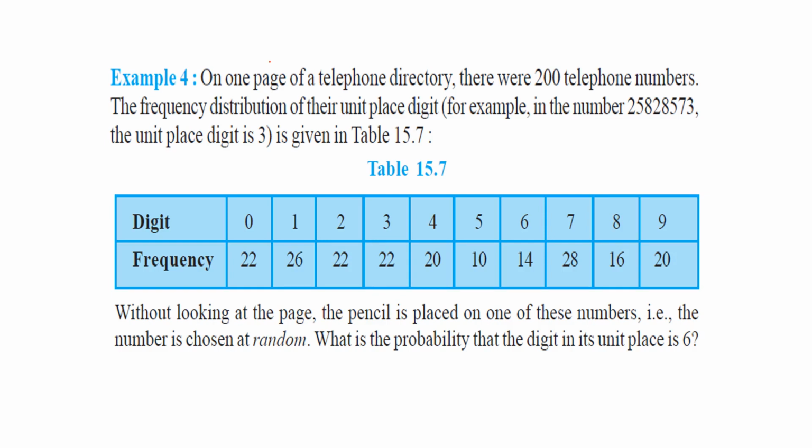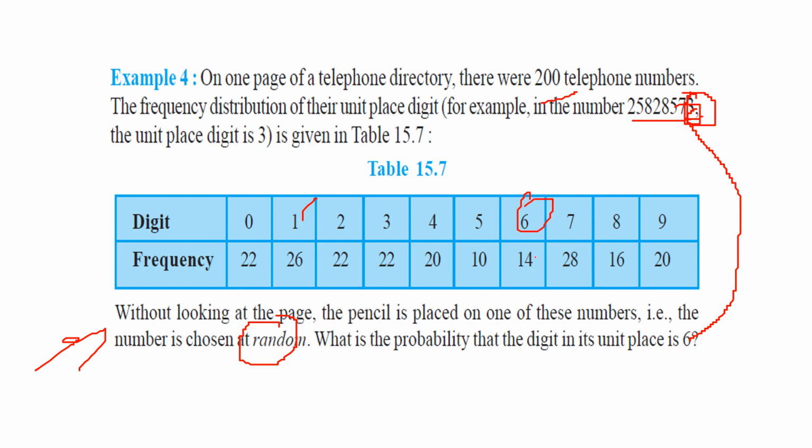Now we have an example on one page of a telephone directory. There were 200 telephone numbers. The frequency distribution of their unit place digit is given like this. Getting a 0 is 22, 1 is 26, like this. Without looking at the page, a pencil is placed on one of these numbers and the number is chosen at random. What is the probability that the digit in its unit place is 6? So we need to find out for 6.